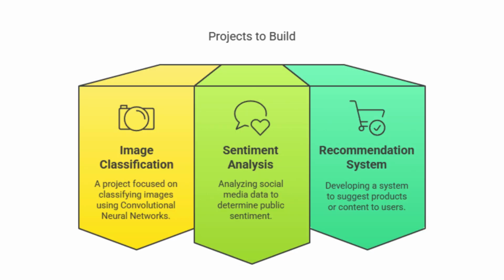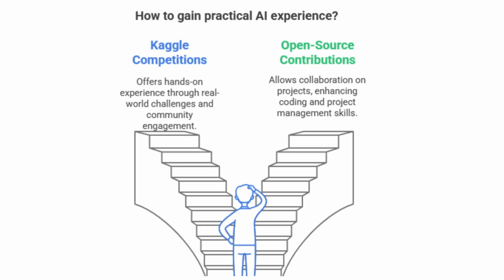Practical applications. Apply your knowledge by building real projects. Try creating an image classification model using CNNs, perform sentiment analysis on social media data, or build a recommendation system. Participate in Kaggle competitions to get hands-on experience or contribute to open-source AI projects to improve your skills.